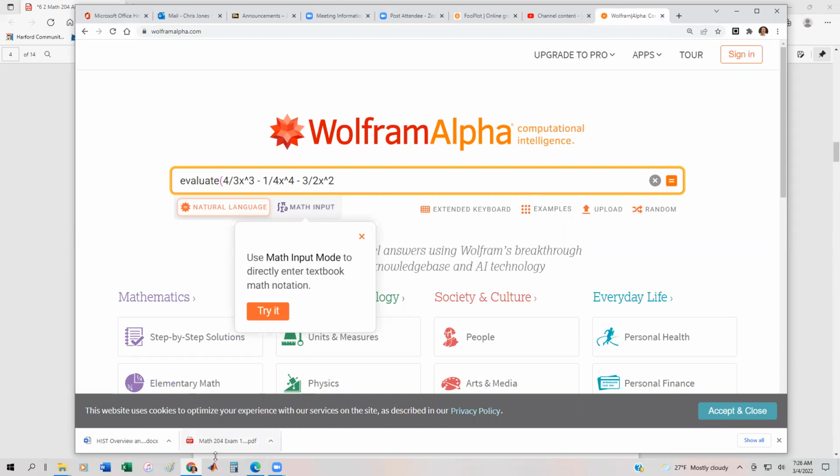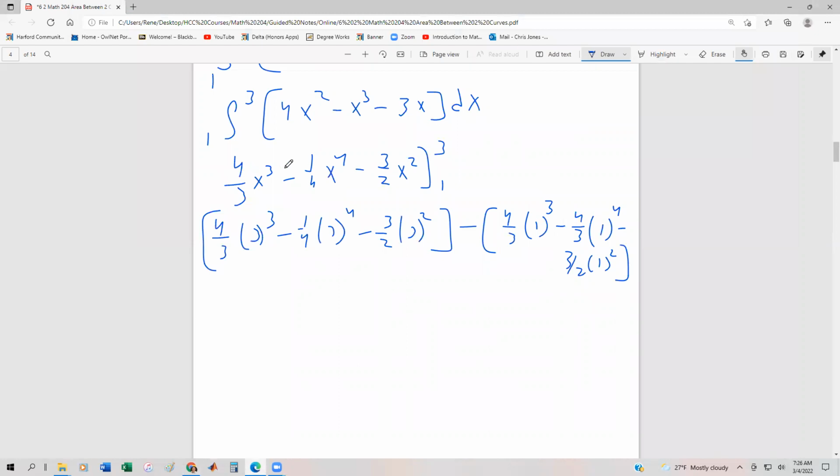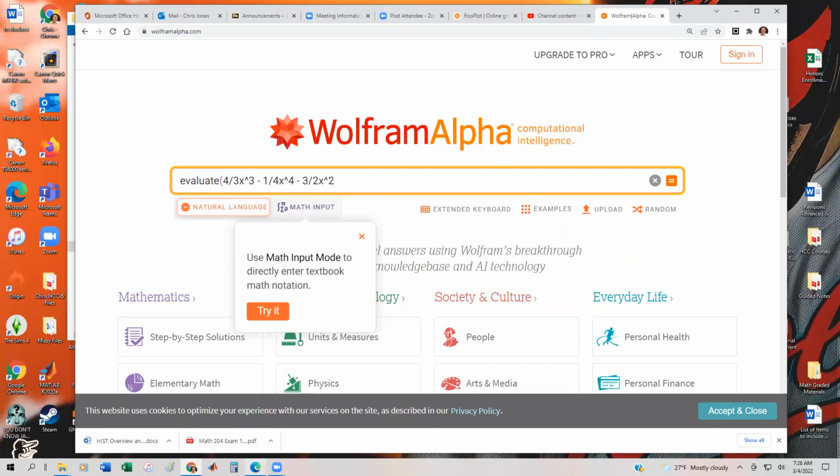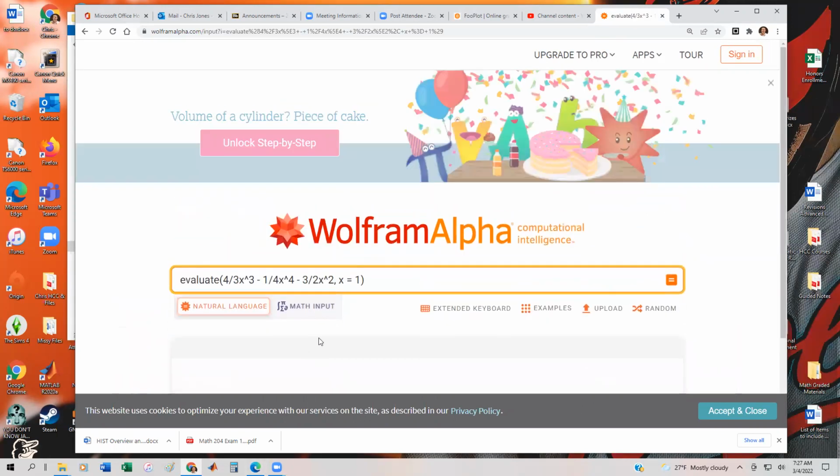Let me confirm that by flipping back really quickly. So we have 4/3, 1/4, minus 3/2. Yep. When x is equal to 1. Now we should get a familiar answer.